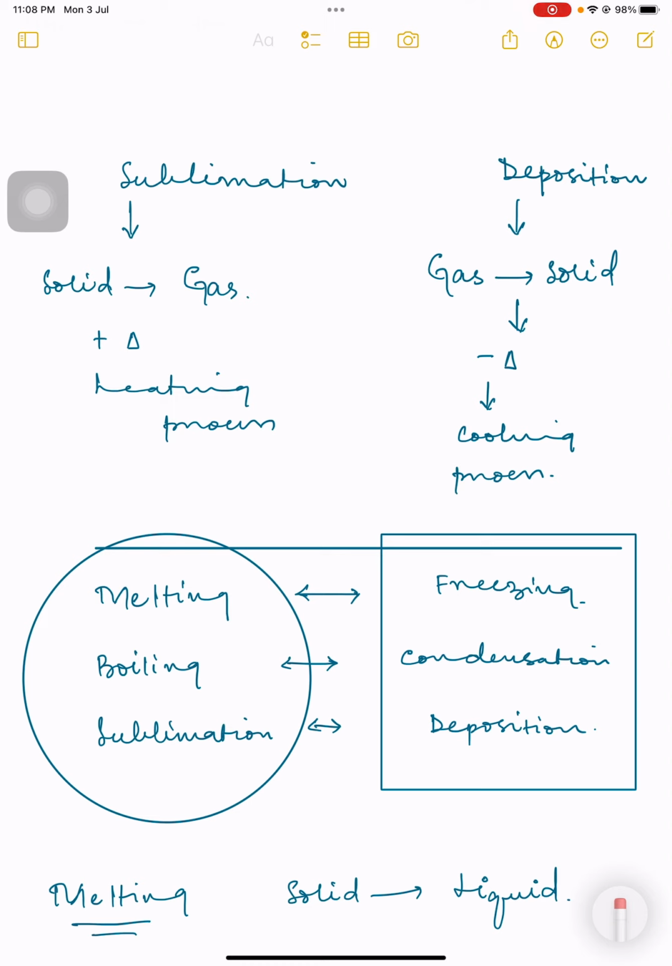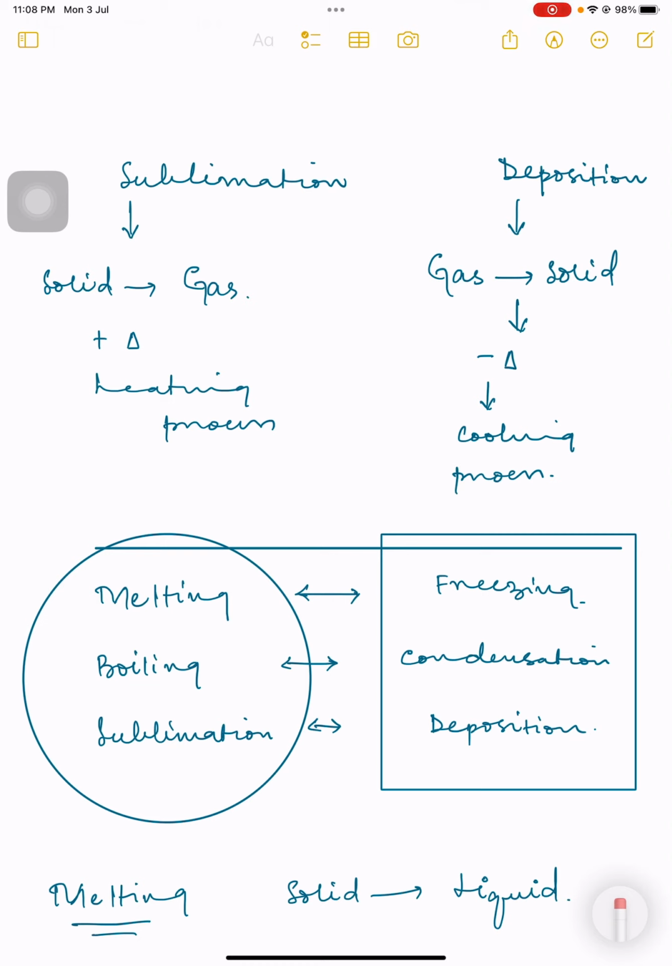as well. So from a solid to a gas is called sublimation, whereas from a gas to a solid, the particles of the gas are deposited in case of deposition. As a result, a gas is turning into a solid. We can say that sublimation is a heating process, whereas deposition is a cooling process.